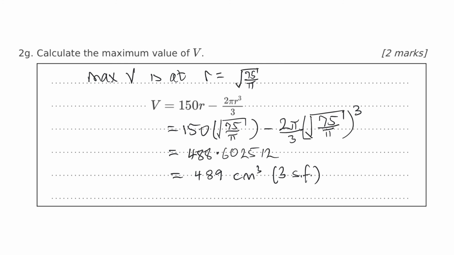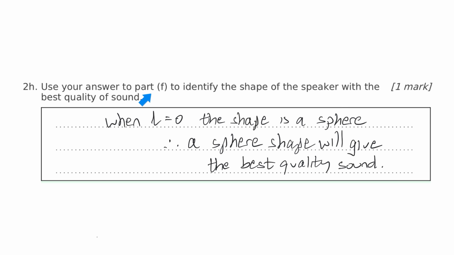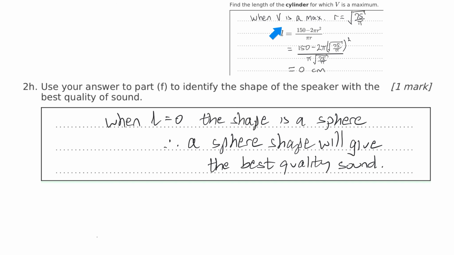And the last question here, use your answer to part F to identify the shape of the speaker with the best quality of sound. Well, part F was where they said find the length of the cylinder, and we found the length was 0. So as far as the design or the shape of the speaker, when L is equal to 0, we get the maximum volume, and they said the maximum volume gives us the best sound. So therefore, when L equals 0, the shape is a sphere. Because it's got no length, it's just two hemispheres together. Therefore, a sphere shape will give the best quality sound.